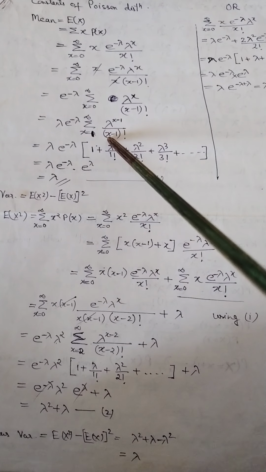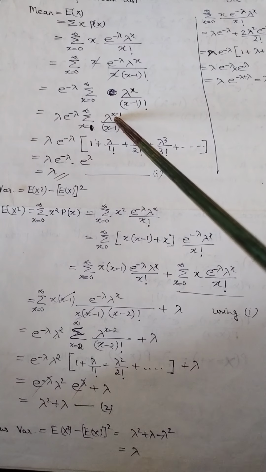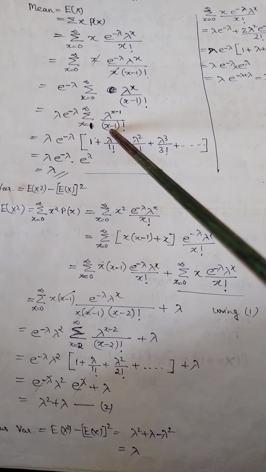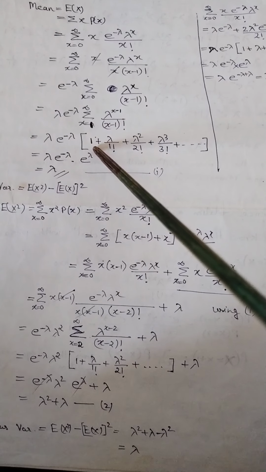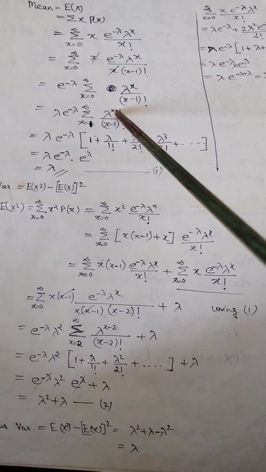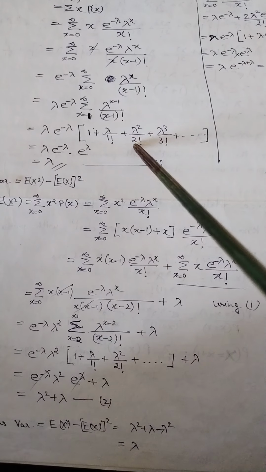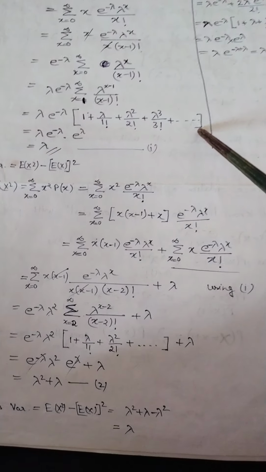Now the first term of this series, when we put x equal to 1, will be lambda raised to 0. Lambda raised to 0 is 1 and 0 factorial is 1. So the first term will be 1. Now when we put x equal to 2 here, it will be lambda over 1 factorial. So the second term will be this. Like that we write all the terms of the series.